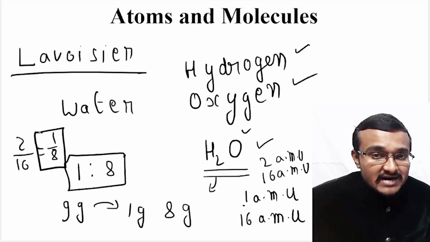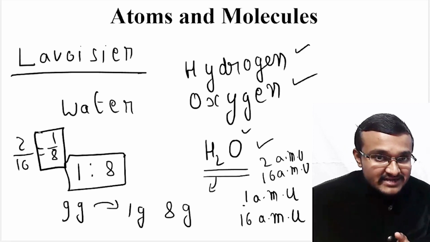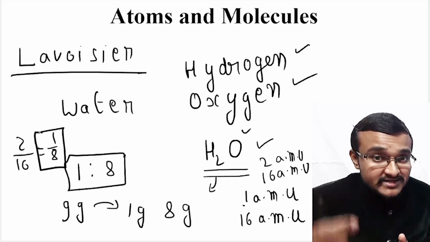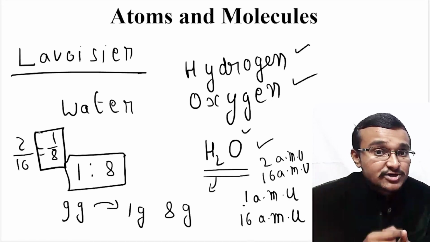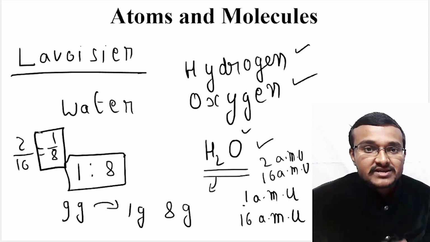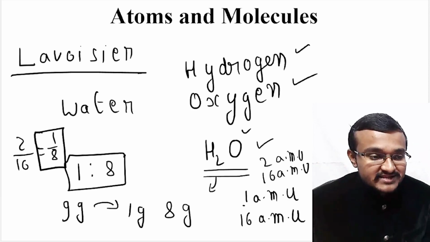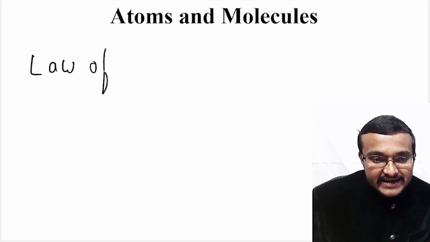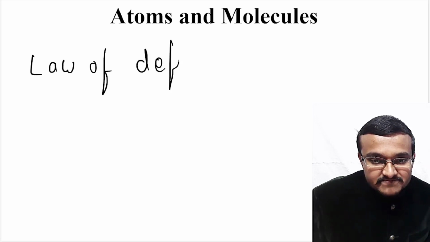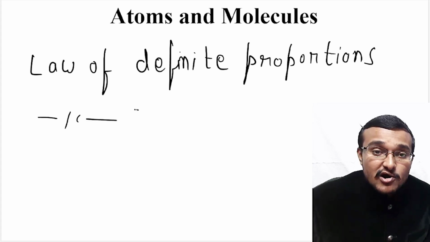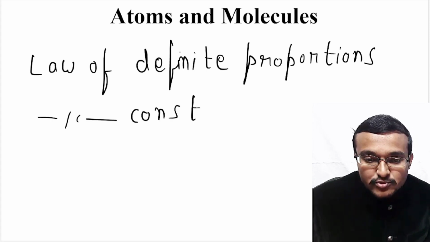If you consider the mass of those elements, then hydrogen and oxygen will be in the ratio of 1:8. This is the mass ratio of hydrogen and oxygen in water. This ratio is maintained throughout water, and the H2O combination is maintained throughout water. This theory is known as the law of definite proportions, or the law of constant proportions.